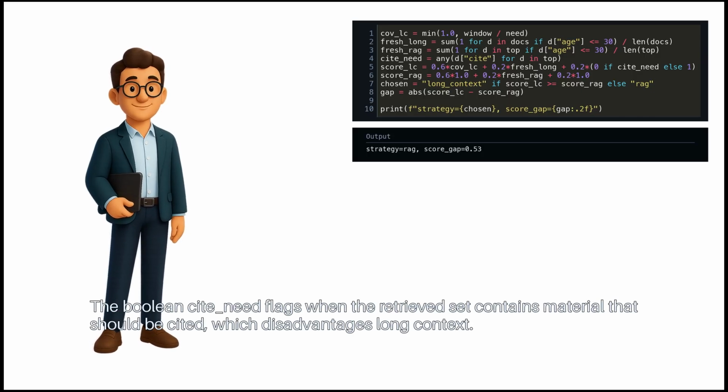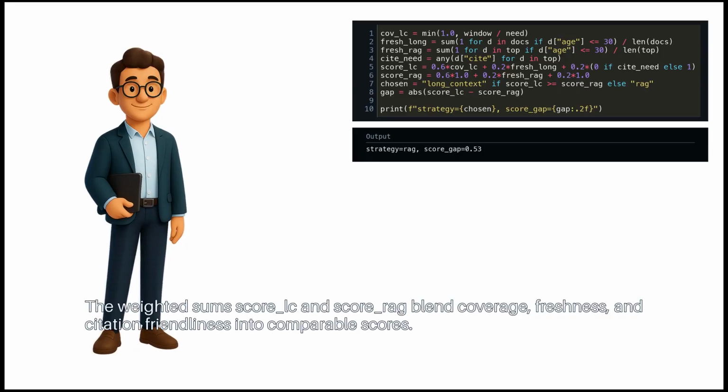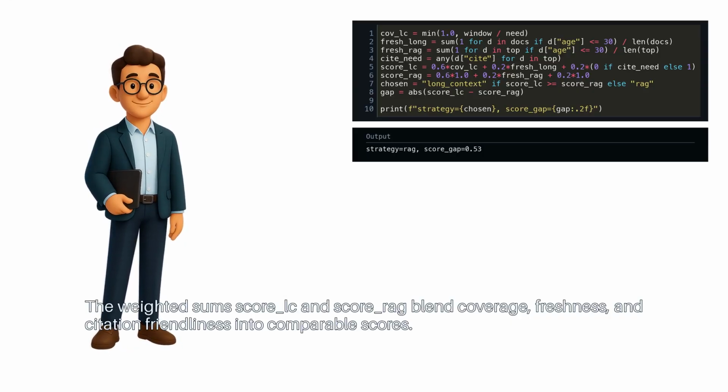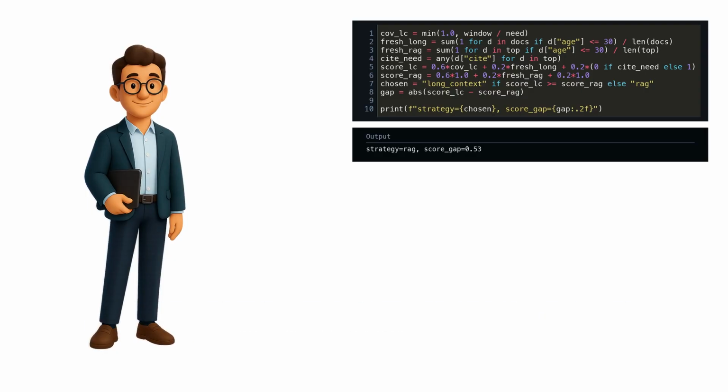The Boolean cite_need flags when the retrieved set contains material that should be cited, which disadvantages long context. The weighted sums score_lc and score_rag blend coverage, freshness, and citation friendliness into comparable scores.